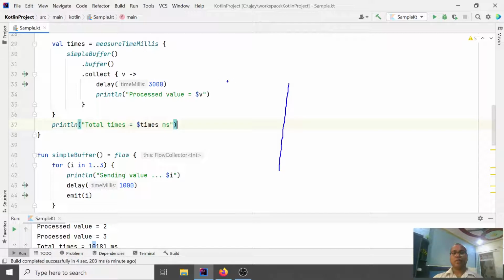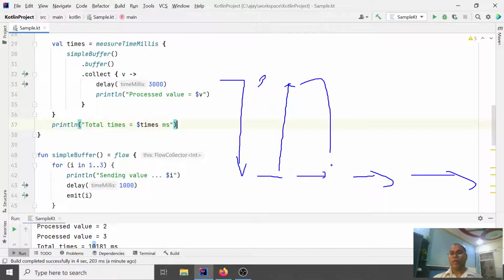Whenever the collector says I want to collect the value, they send one value, and they are not going to wait. Again they are producing another value, and another value, and another value. After 3 seconds, this value is already computed and is just returned flatly. They are not going to wait again for that 1 second. This value is already computed, so they are going to buffer the value.